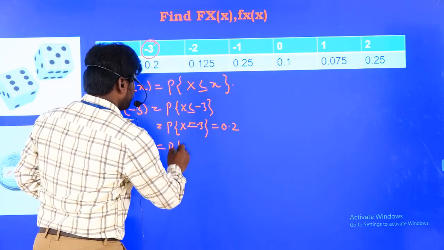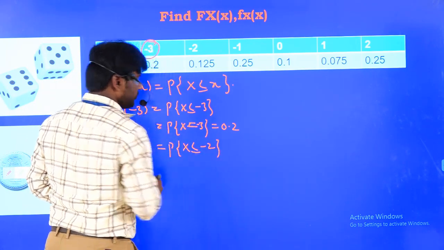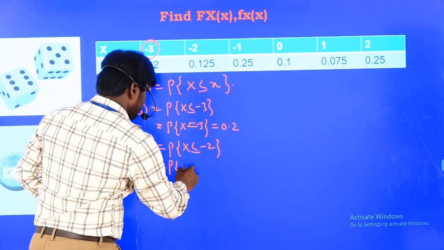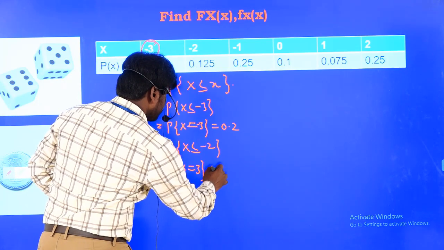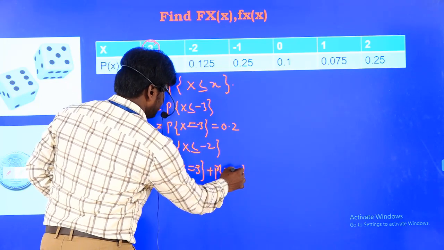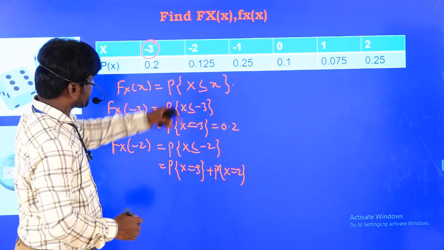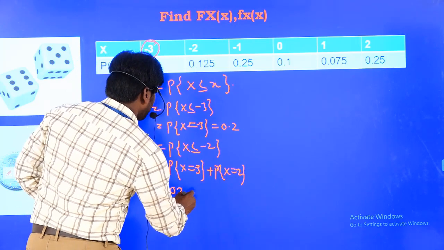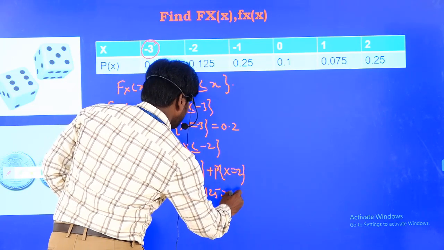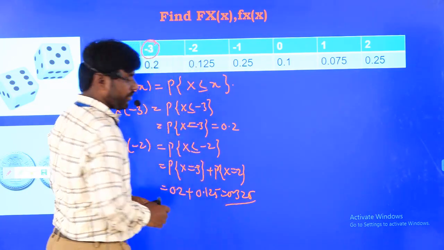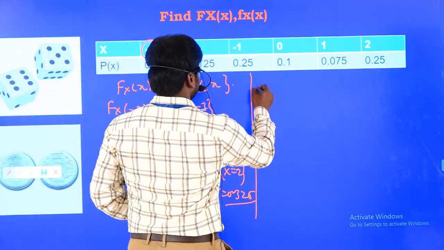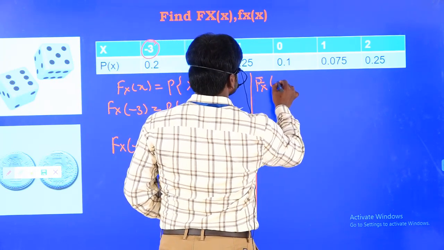We know the formula, probability of X less than or equal to minus 2. But if you observe, what are the values less than or equal to minus 2? The probability at minus 3 and also the probability at minus 2. Only two values are existing, minus 3 and minus 2. So now I can say that this is 0.2 plus 0.125. So finally you will get 0.325.